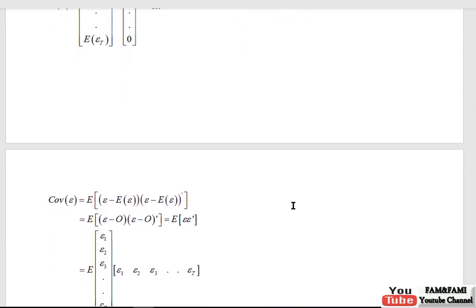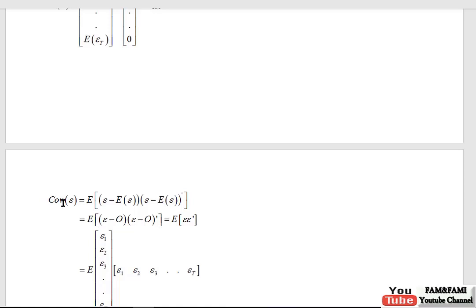The covariance is calculated as the expected value of epsilon minus expected epsilon into epsilon minus expected epsilon, and the transpose. This dash operator is the transpose, so it is the transpose of the second expression, epsilon minus expected epsilon transpose. The formula of covariance, if x and y are two random variables, is the covariance of x and y equals expected x minus Ex into y minus Ey, and transpose on this second expression.